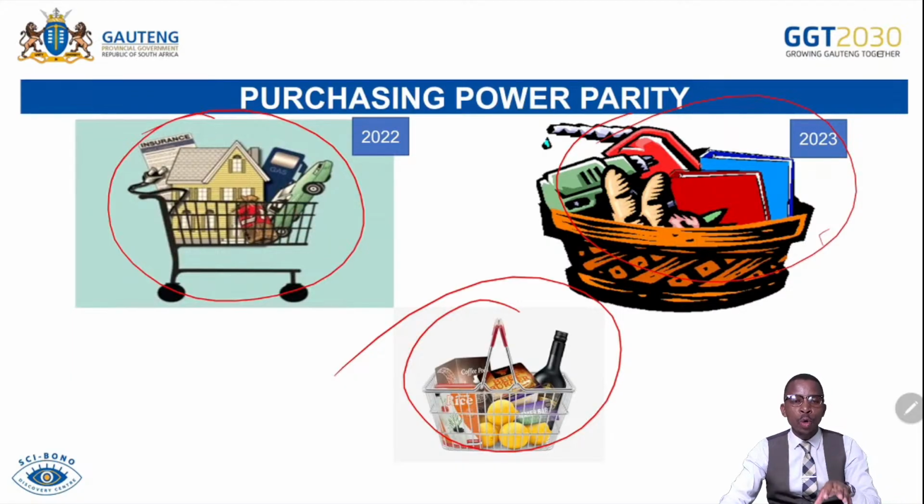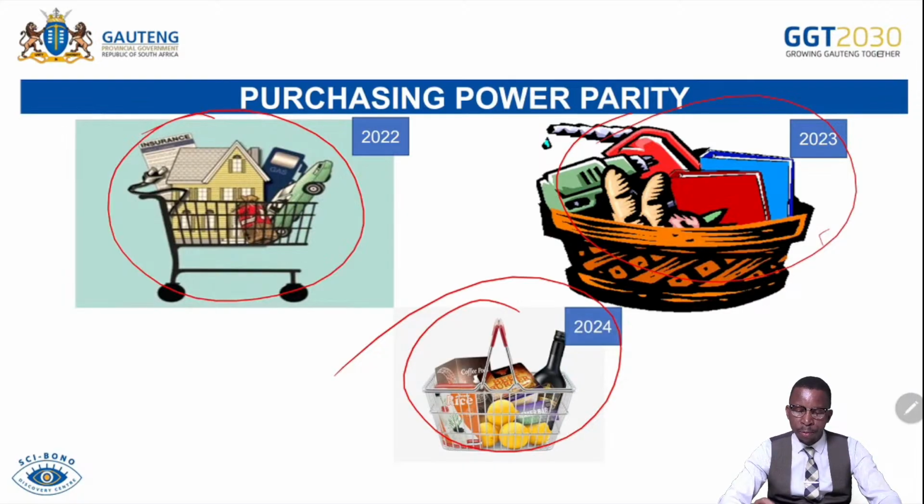What you can afford with 3,000 rand now, 3,000 cannot afford the same quantity of goods the following year or even after 2 years. That simply means as the years pass, the level of pricing increases and people tend to afford fewer goods and services, meaning the cost of living keeps on increasing every year. That's a challenge we are having.